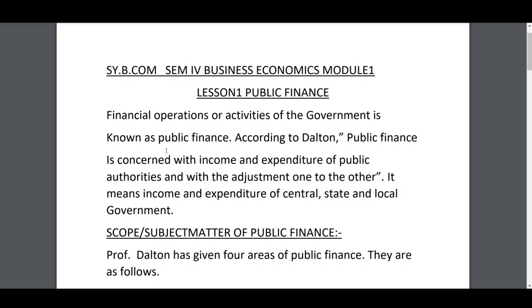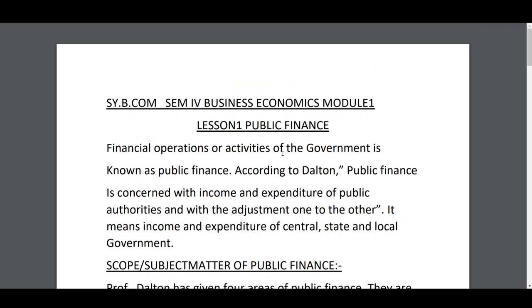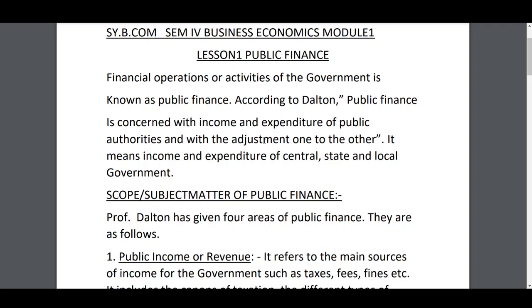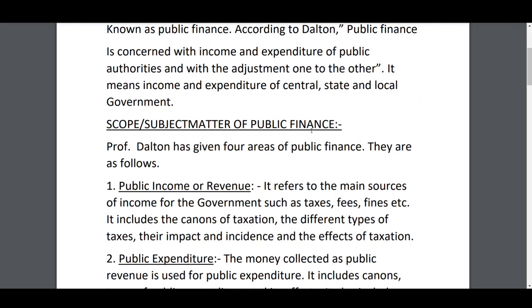Public finance is concerned with income and expenditure of public authorities and with the adjustment of one to the other. What is the meaning? It means the income and expenditure of the government, such as central, state and local government. So the word public finance means the financial operations or activities of the government. Financial activities and operations include income; it is known as the income and expenditure policy of the government.